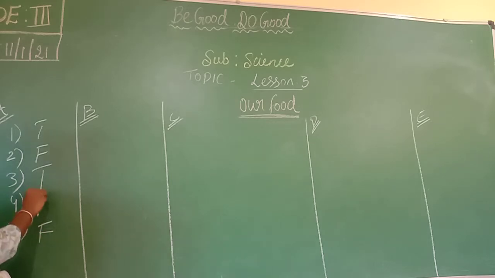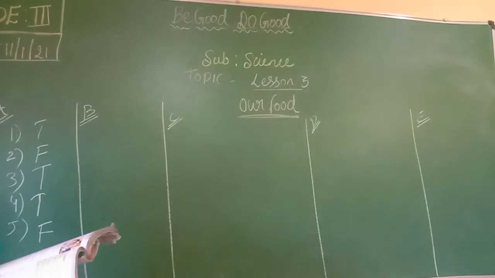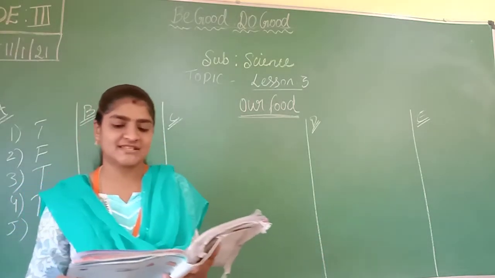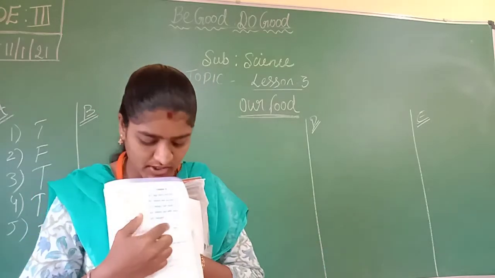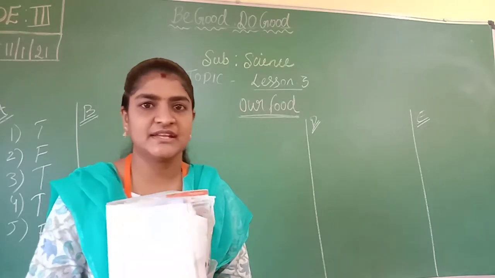You have to use pencil. Okay, and you have to write in your textbook, children. I will be checking in the interactive session. And next we are going to see, that is B main, match the following. The first one, A column and B column, you have to see, whatever the number I am telling, next to the A means, so what is the number? So like that you have to write.